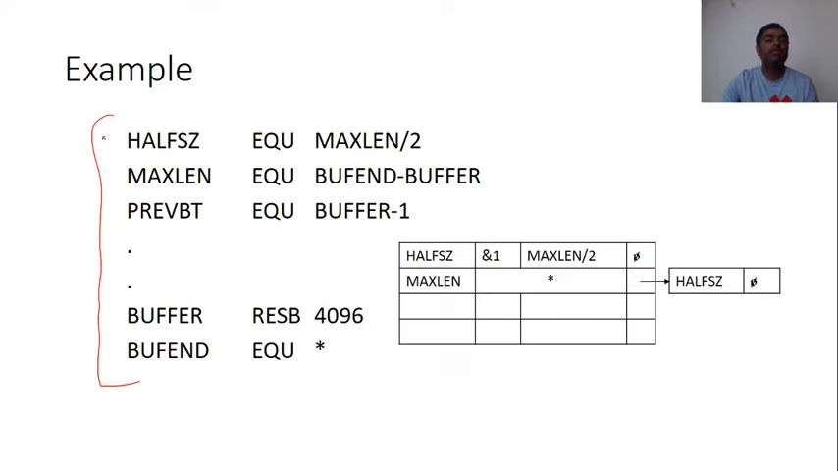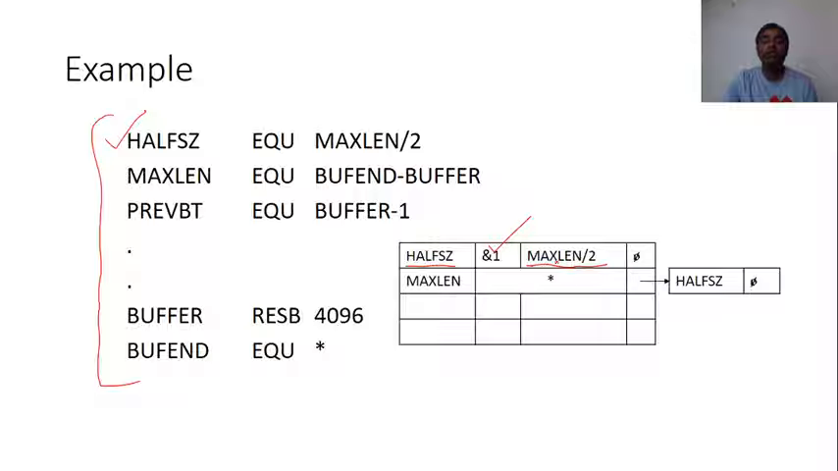Now just read the first statement. HALFSZ EQU MAXLEN divided by 2. You can see in the program segment we have to use multipass because there is forward referencing of more than one level. HALFSZ is using MAXLEN and MAXLEN is using BUFFEND and BUFFER, and so on. First we read this statement, HALFSZ EQU MAXLEN divided by 2. We enter HALFSZ in the symbol table. Then what is the value of the expression? MAXLEN divided by 2. Here I don't know the value of MAXLEN, so there is only one symbol undefined. So it is written here as %1.